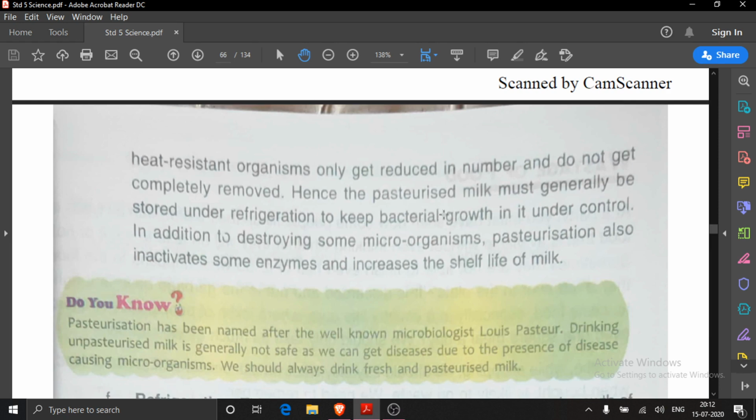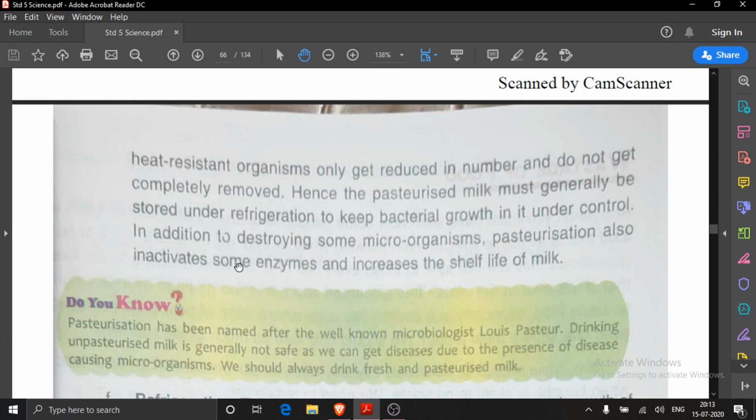Hence, the pasteurized milk must generally be stored under refrigeration to keep bacterial growth in it under control. Milk packets, if it is not boiled, then where does your mother keep them? In the refrigerator, because we have read that at low temperature the growth of microorganisms slows down. In addition to destroying some microorganisms, pasteurization also inactivates some enzymes and increases the shelf life of